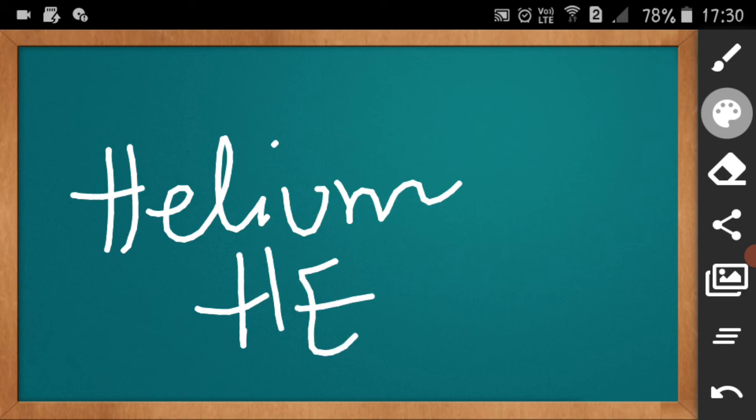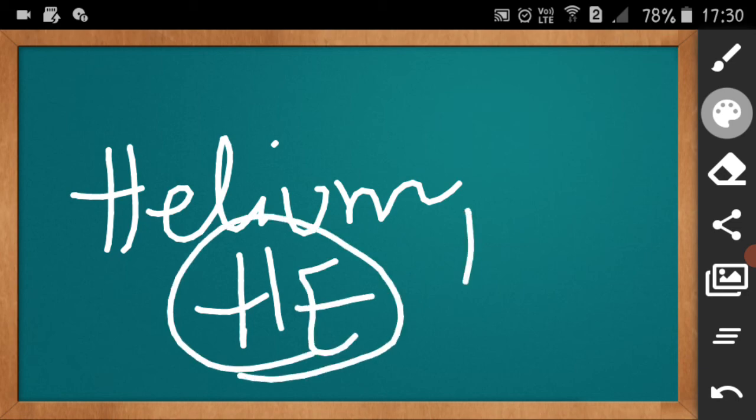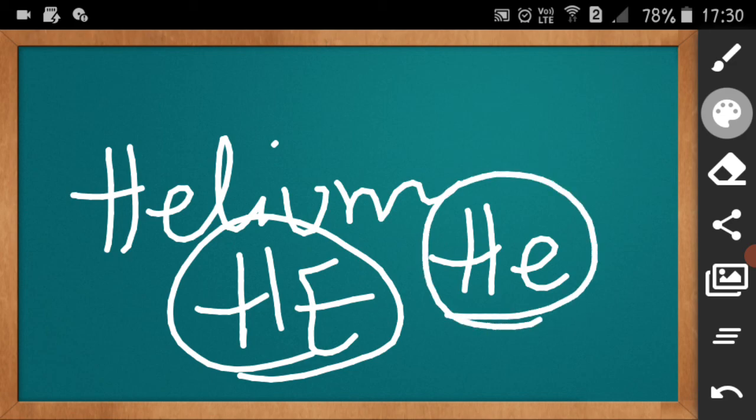Now suppose I ask you to write the helium symbol. Many people will mistakenly write HE. That is wrong. H is capital, e is small: He. Remember this: every time symbols are written, the first letter is capital and the remaining letters are small. Clear with this?